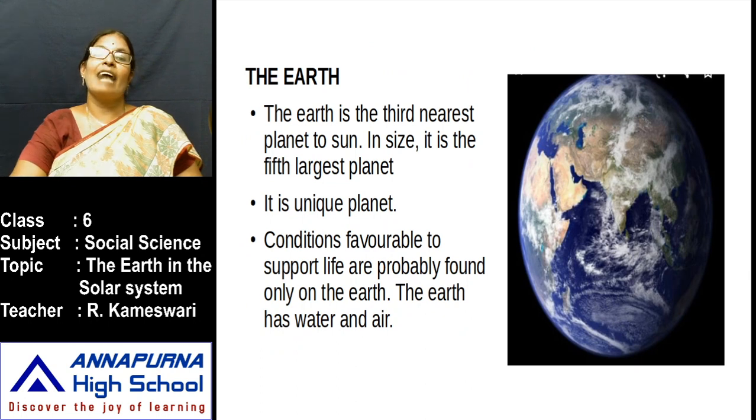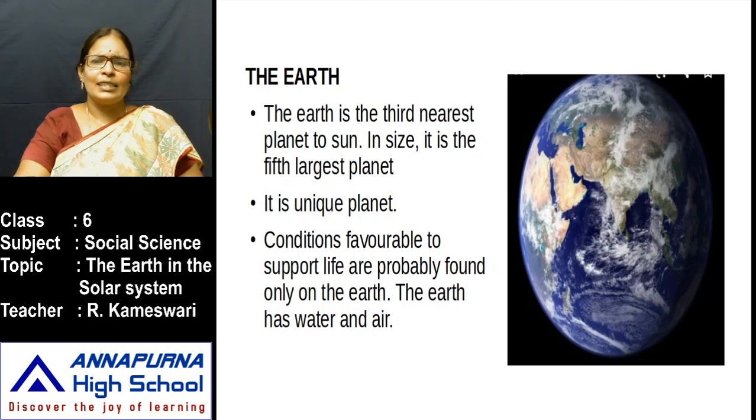After that, our Earth. Yes, we are all living on this Earth. The Earth is the third nearest planet to the sun. In size, it is the fifth largest planet. It is a unique planet. So many specialties it has. What are those specialties? Here, two-thirds of the surface is covered by water.